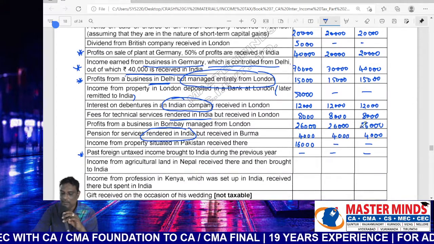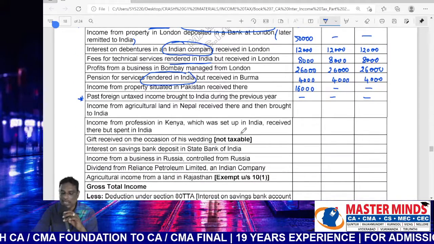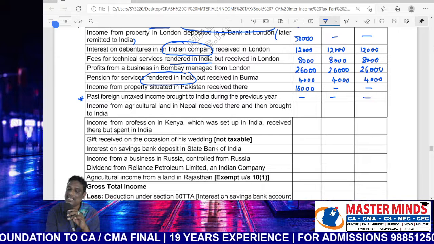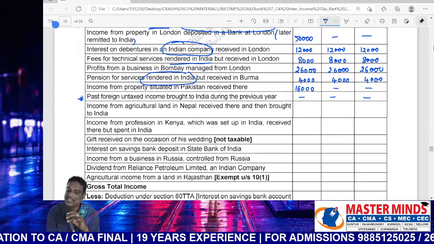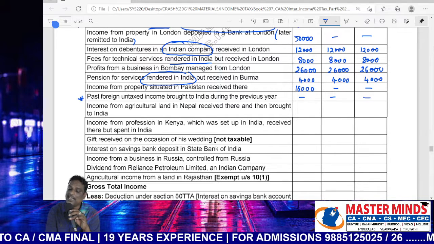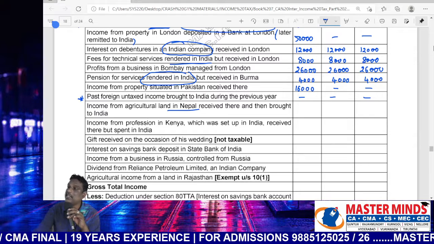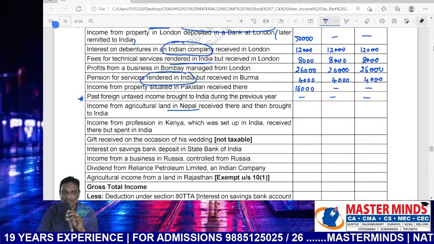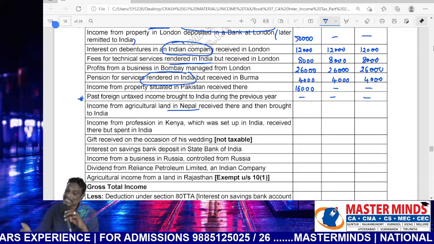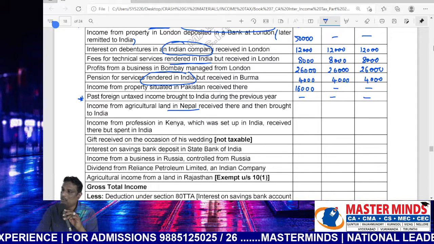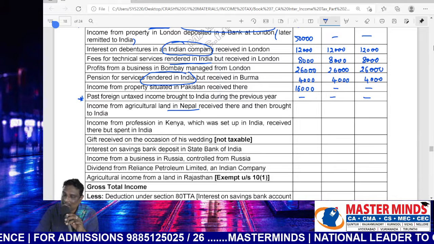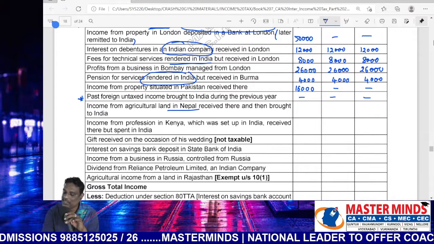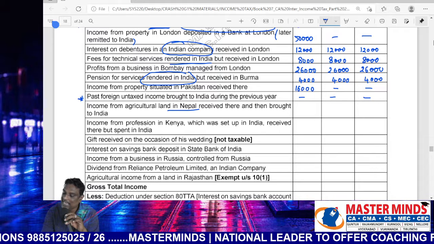Next, income from agricultural land in Nepal. Agricultural land in Nepal. Is it foreign agricultural or domestic agricultural? Foreign agriculture. No doubt foreign agricultural income will be taxable in India under the head income from other sources. So Nepal, received there. So both earnings and receipts are located outside India. Taxable in only the first case. Amount 18,000.